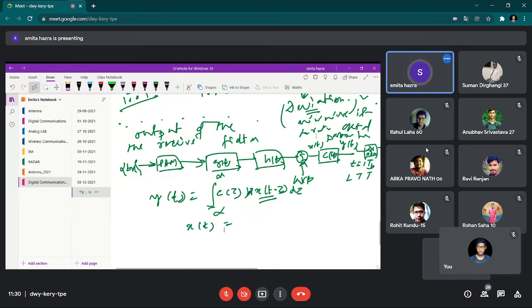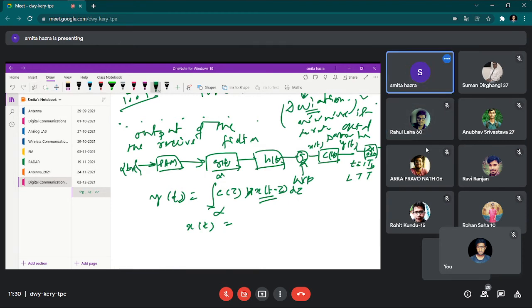What is x(t)? x(t) is the sum of the desired component plus the contribution coming from the white Gaussian noise. Is this correct or not? Where have you written x(t)? After the summation sign, right? Yes, ma'am. Then how can I write x(t)? The sum of this line plus the sum of this line. Can I write this? Yes, ma'am.